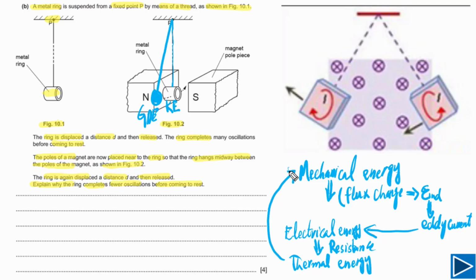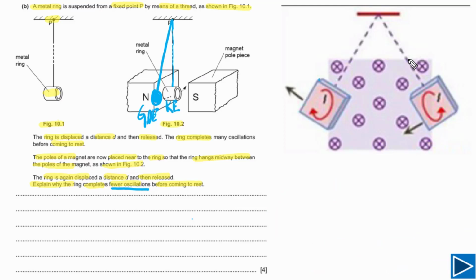When the energy of the ring decreases, it will complete few oscillations. So that's the reason it will complete fewer oscillations: because mechanical energy has been converted into electrical energy, and the electrical energy has been converted into thermal energy because the ring has resistance, and the energy of this ring will decrease. That's the reason this will complete few oscillations. So these are the points you simply need to write down to answer this question.